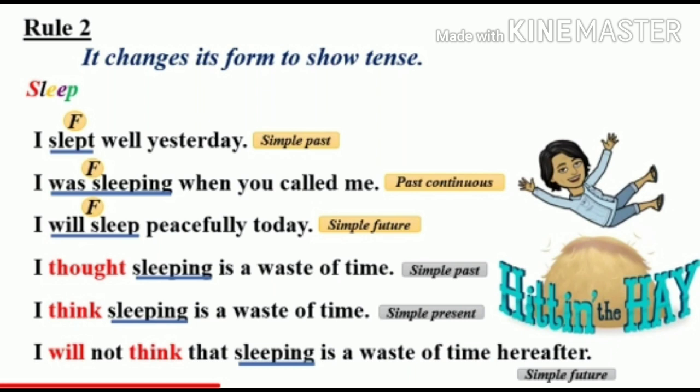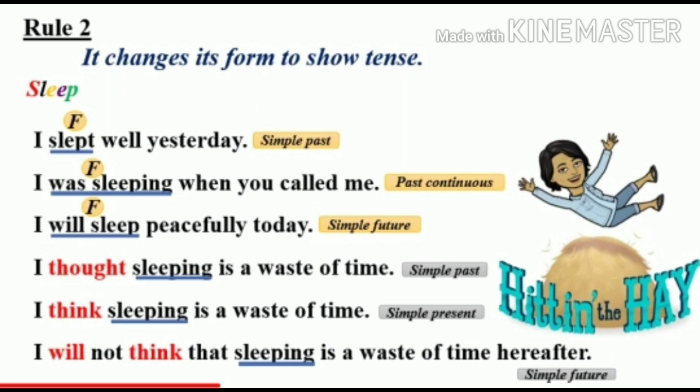Next example, I think sleeping is a waste of time. Here, this sentence is in simple present tense. Again, this tense we come to know by the verb think, not by the verb sleeping. Next example, I will not think that sleeping is a waste of time hereafter. Here, this is simple future tense. So, children, you can see in all the three sentences, the tense is shown by the finite verb think.